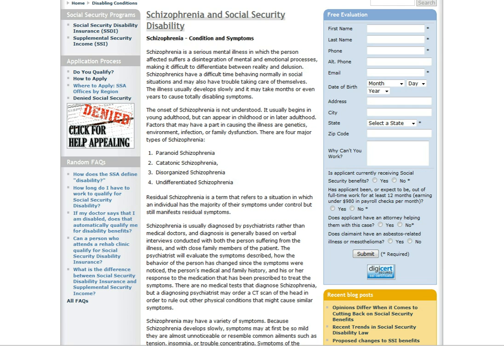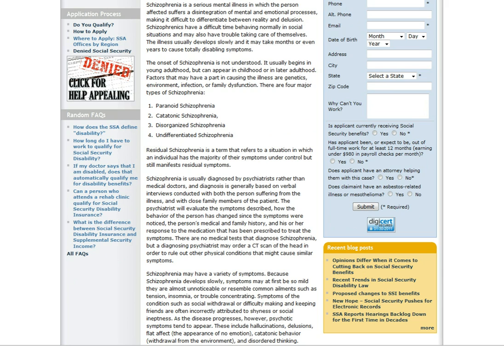The onset of schizophrenia is not understood. It usually begins in young adulthood, but it can appear in childhood or later adulthood. Factors that may have a part in causing the illness are genetics, environment, infection, or family dysfunction. There are four major types of schizophrenia: paranoid schizophrenia, catatonic schizophrenia, disorganized schizophrenia, and undifferentiated schizophrenia.